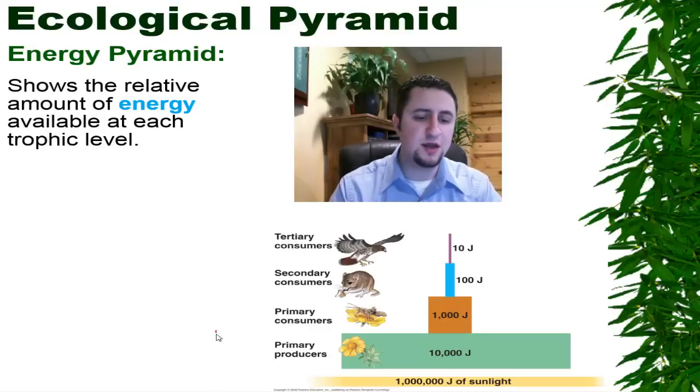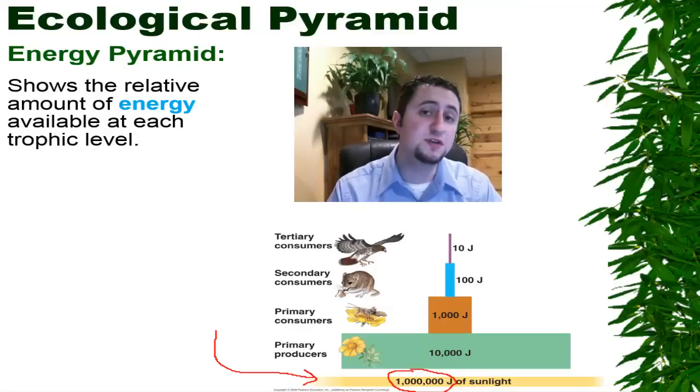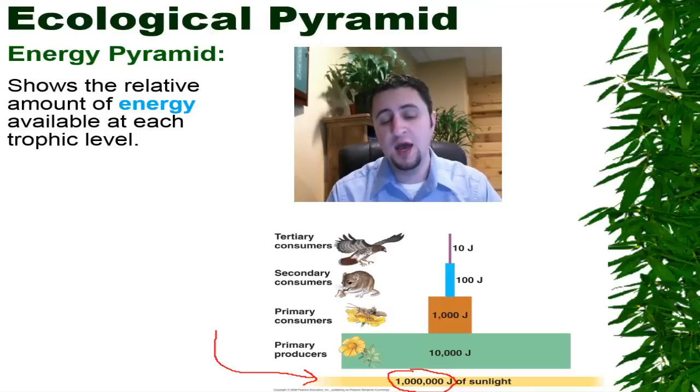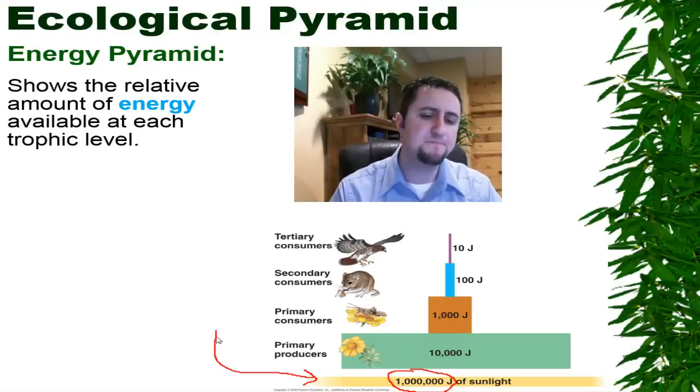So let's say that we start here. I'm going to go ahead and draw an arrow down here. Let's say that, for example, we talk about this energy coming from the sun. And when we talk about energy coming from the sun, we like to talk about it in terms of joules. Joules is a measurement of energy. It's a physics term. Basically, anything that is moving has joules of energy. However, let's say that we have 1,000,000 joules of sunlight.